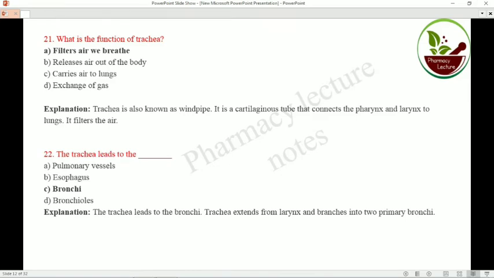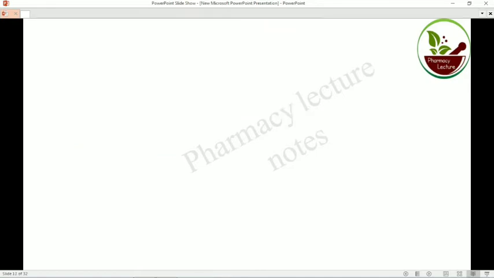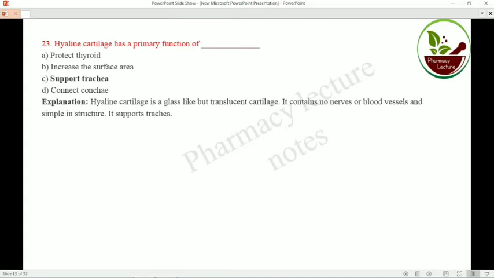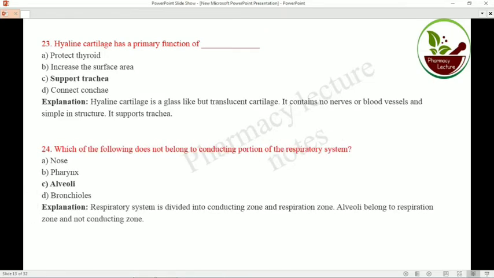The trachea leads to the bronchi, the left primary bronchus and right primary bronchus. Then, hyaline cartilage has the primary function of supporting the trachea. Which of the following does not belong to the conducting portion of the respiratory system? Alveoli does not belong to the conducting portion of the respiratory system.